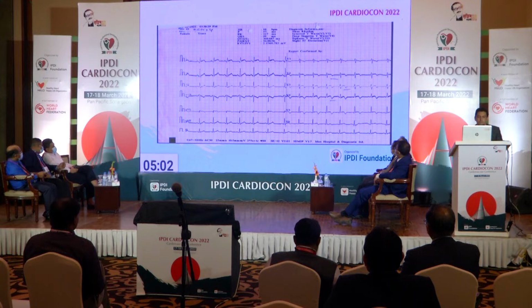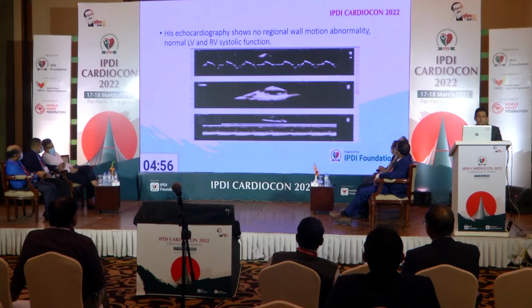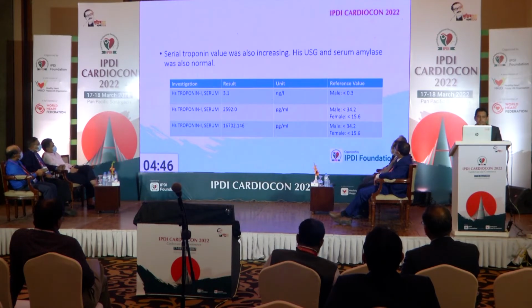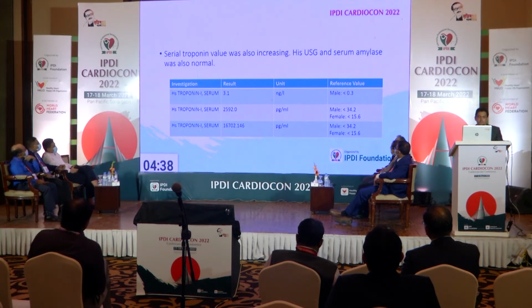So we are looking at whether we are dealing with acute coronary syndrome or something else. We tried to exclude other things also. We have done the echo. Echo shows completely normal, no regional wall motion abnormality, normal LV, RV systolic function. And as you can see, the initial troponin was the conventional one. It is almost a 10-fold rise. And the later one, high sensitivity troponin, is 2,592.